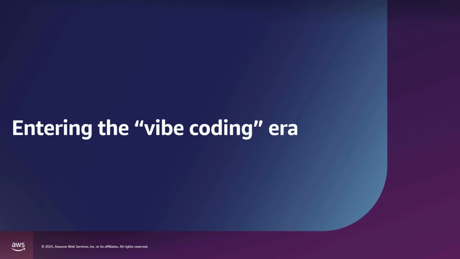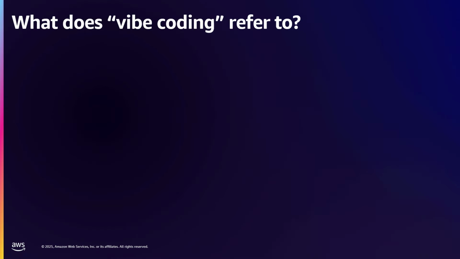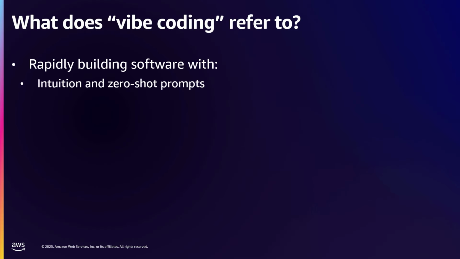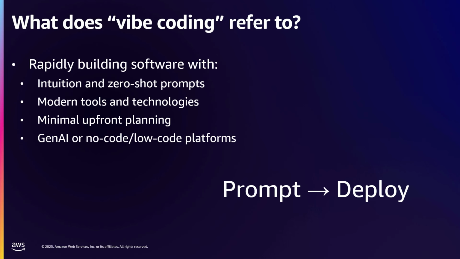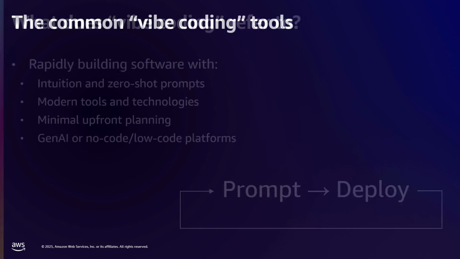So we're going to enter the vibe coding era. So what does that look like? We're building software, we're going really fast. We're doing zero-shot prompts. We're using the tools and technologies, all the cool stuff. We're doing upfront planning, and then GenAI low-code, no-code stuff, right? So prompt, deploy, this is the strategy. And you just prompt, deploy recursively until you get the app that you want. So that's kind of how vibe coding works.